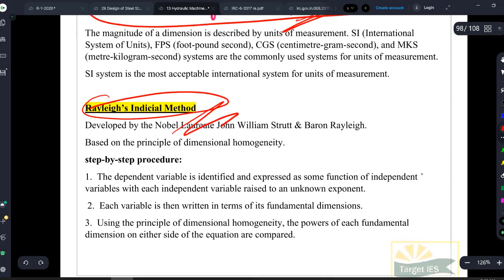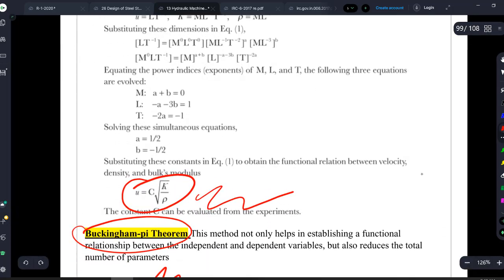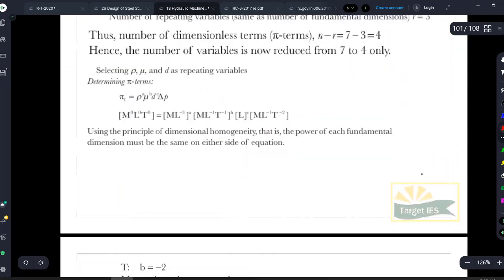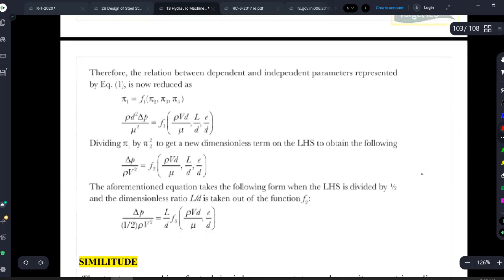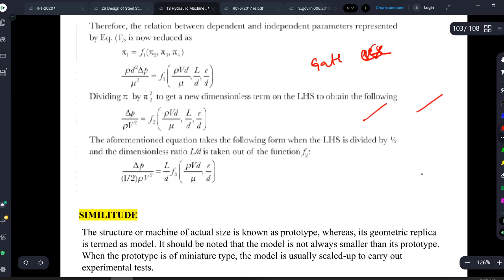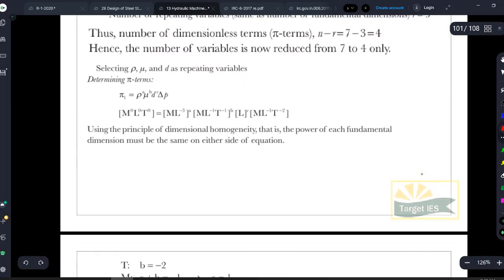Remember this. Next we will come to Rayleigh's indicial method as well as the Buckingham pi method at the ending. No need to worry. But before that, we have some important concepts to deal with. In the examination no one is going to tell you to derive a formula, because even in GATE or ESE, you will be getting questions and you have to tick one of the options, right? So deriving a formula is not even the question. So no need to worry, we'll come to this at the end.